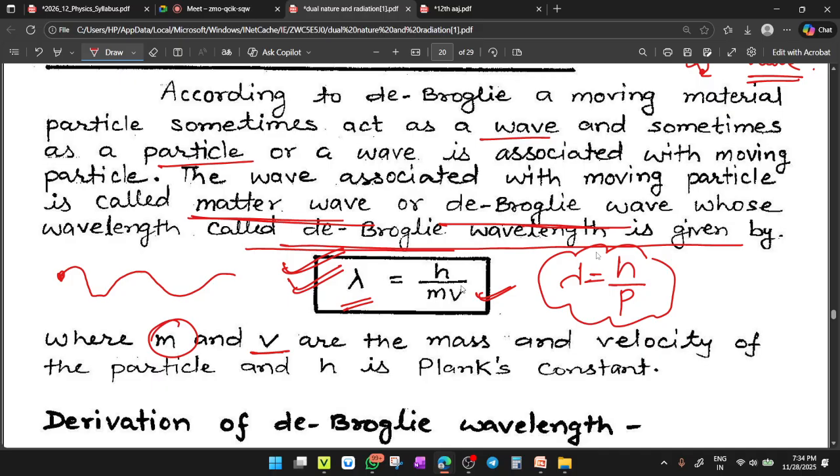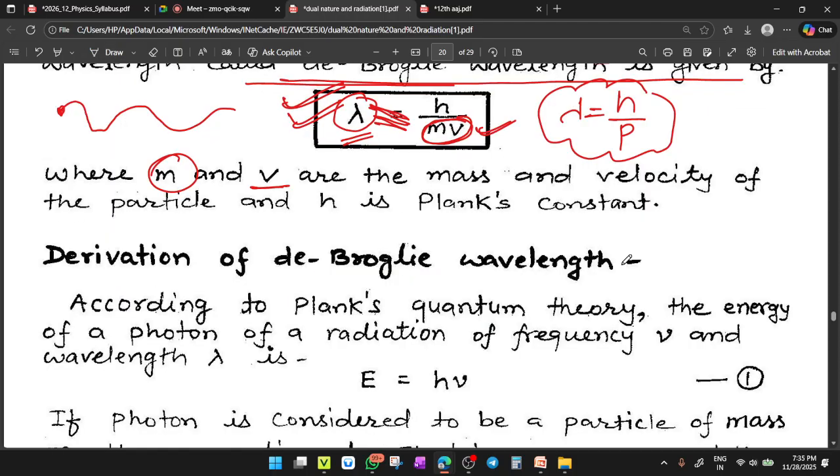What do we observe here? mv is the particle characteristic and lambda is the wave characteristic. So you actually relate the particle characteristics with the wave characteristics. Clear? Lambda equals h upon mv. Next topic, derivation of the de Broglie wavelength.